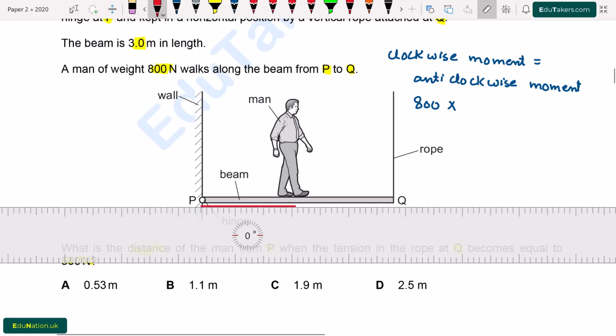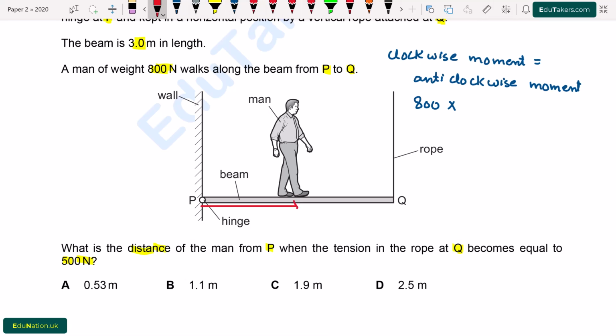I suppose that the distance of this man from the point P is L, and we have to find out the value of L.